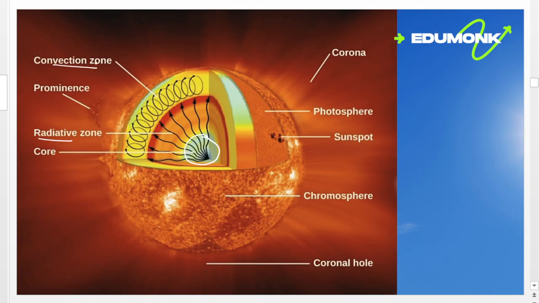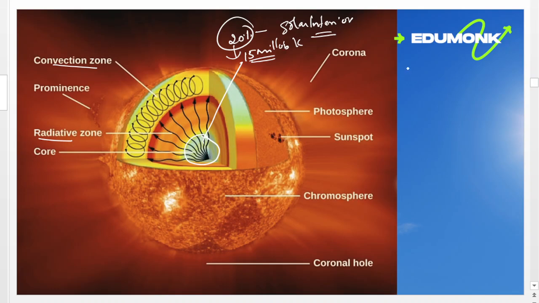Inside the core, nuclear energy is released. The core is approximately 20% of the size of the solar interior, and it has a temperature of approximately 15 million Kelvin. That's the temperature inside the core of the Sun, the hottest part of our Sun.